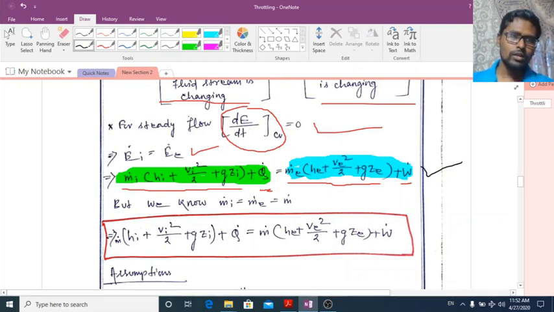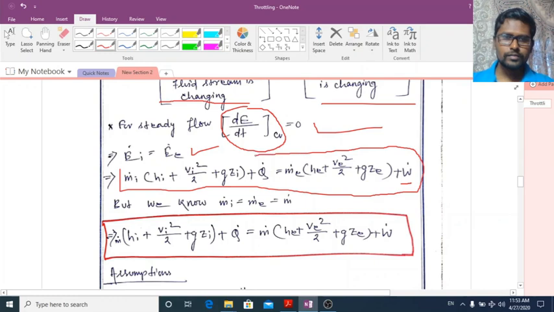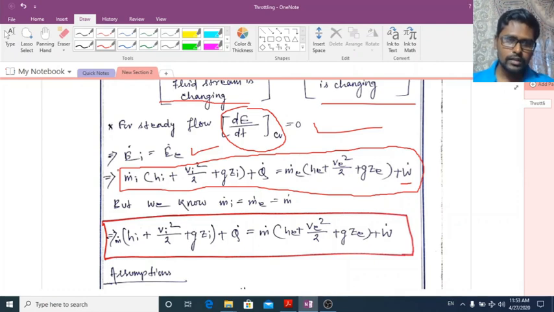This total equation is called as what? Steady flow energy equation. So for throttling devices, we have to apply our suitable conditions in this equation to get our desired result.